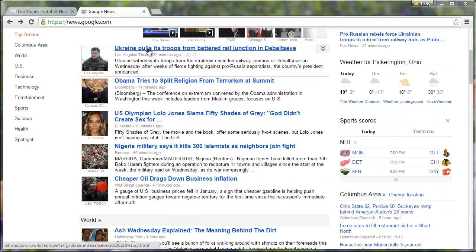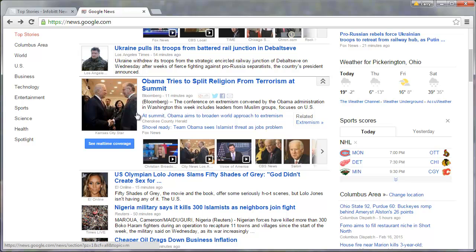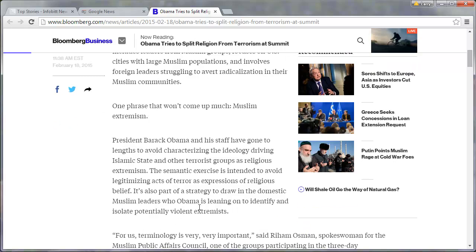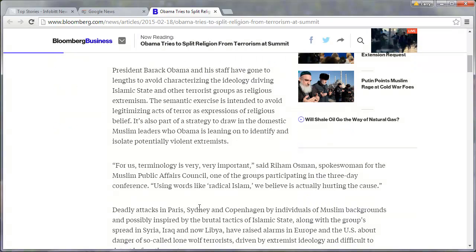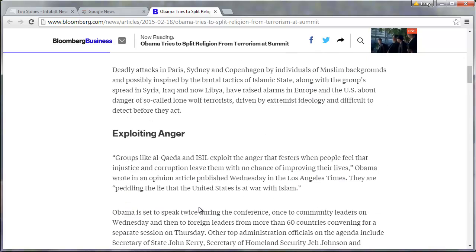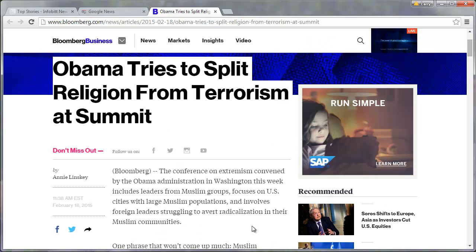Okay, so we've got a bit about this. This is another one we don't have. Let's see here. Obama tries to split religion from terrorism at summit. Aha. So what is news is that there is a summit going on, and there's probably lots of little factoids about what different people are saying that we can gather. So let's make a bit about that.